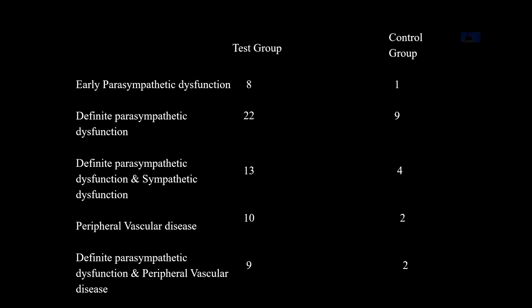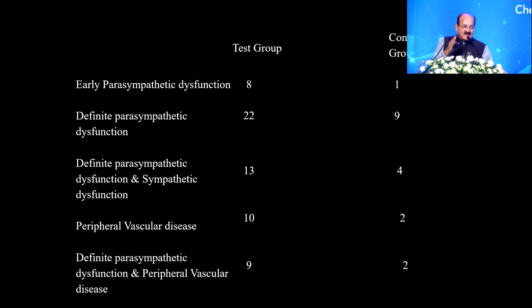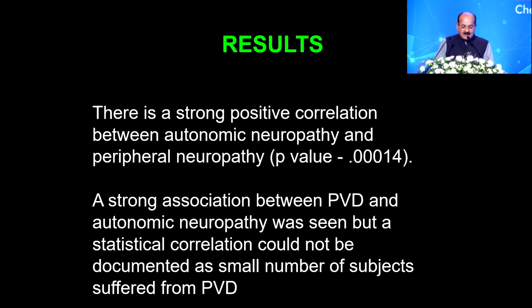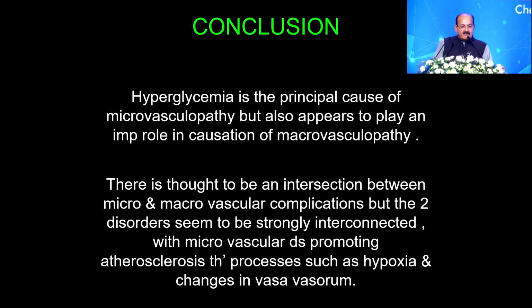So in this, we said that patients in the test group, those who already have peripheral neuropathy and cardiac autonomic neuropathy, also have higher parasympathetic failure and sympathetic dysfunction. So we said there is a strong positive correlation between autonomic neuropathy and peripheral neuropathy. We sum it up by saying that hyperglycemia is the principal cause of microangiopathy, but it also appears to play a very, very important role in the causation of macroangiopathy.